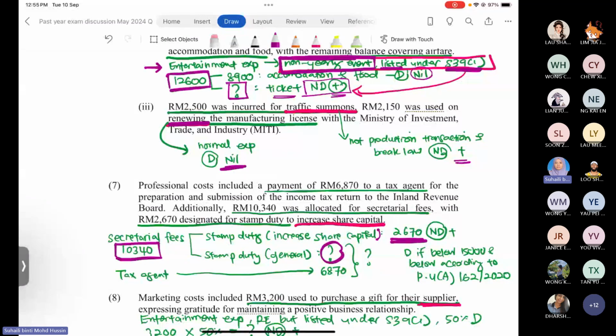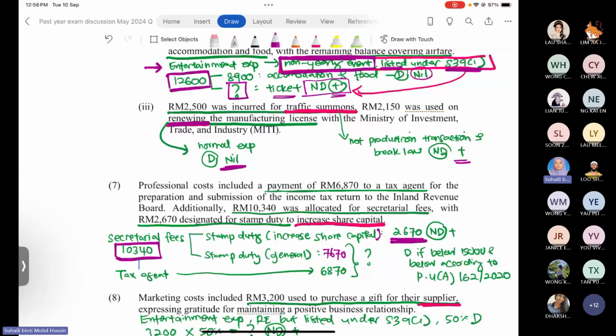So how much is actually the amount of the stamp duty for the general? Just deduct, 10,340 minus 2,670. So you have 7,670. Now we settle one by one.